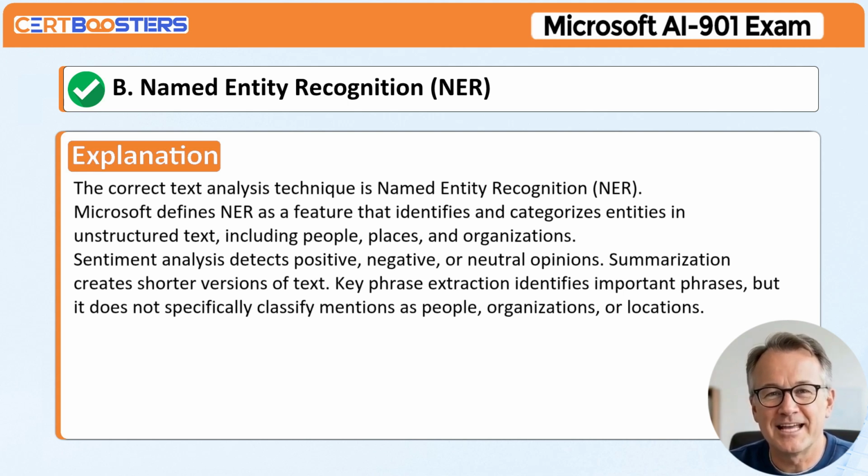Explanation. The correct text analysis technique is named entity recognition, NER. Microsoft defines NER as a feature that identifies and categorizes entities in unstructured text, including people, places, and organizations. Sentiment analysis detects positive, negative, or neutral opinions. Summarization creates shorter versions of text. Key phrase extraction identifies important phrases, but it does not specifically classify mentions as people, organizations, or locations.